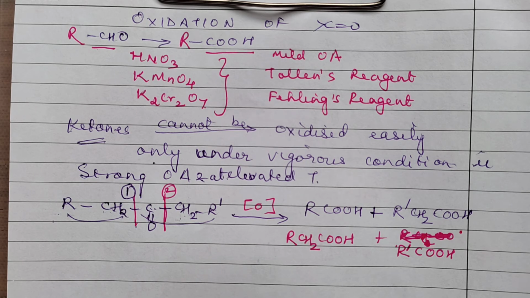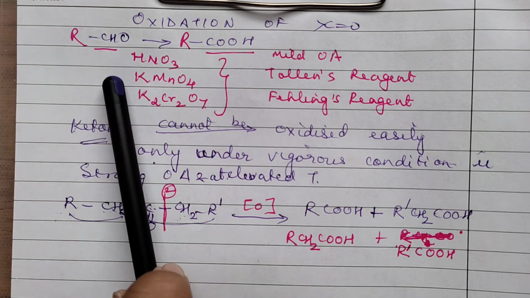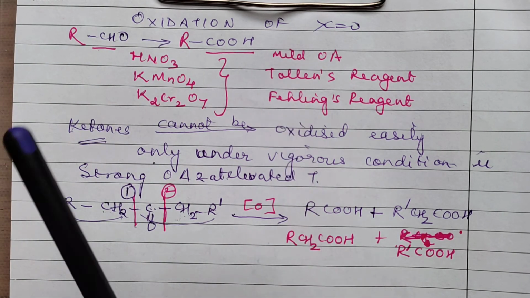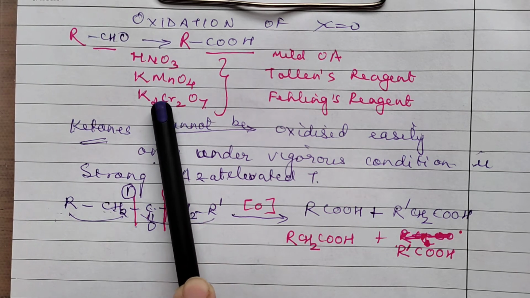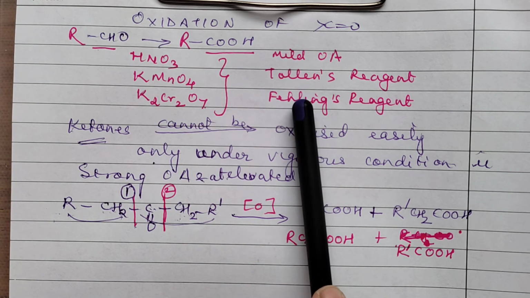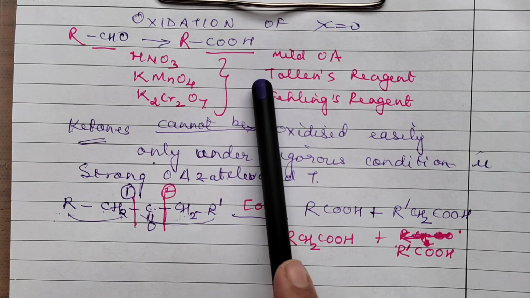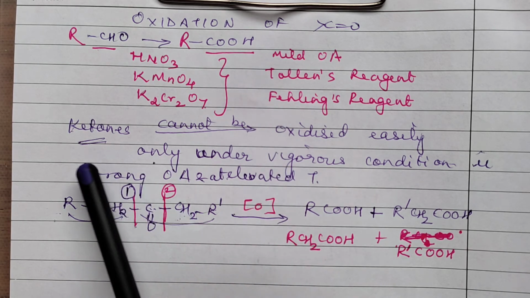Please note down whatever we have discussed just now. First thing, aldehydes can be oxidized easily. These are the common oxidizing agents. These are mild oxidizing agents. Aldehydes get oxidized to acid with the same number of carbon atoms.